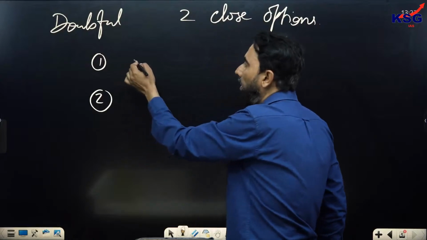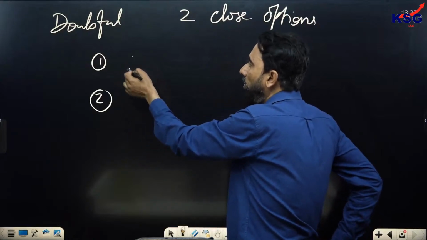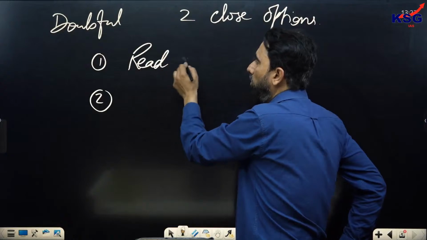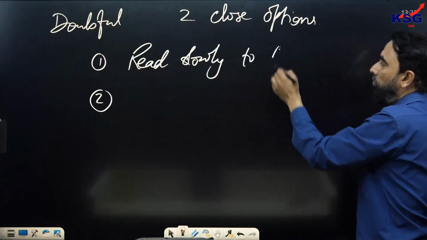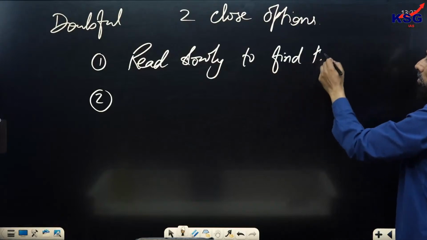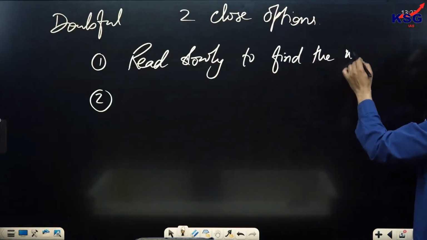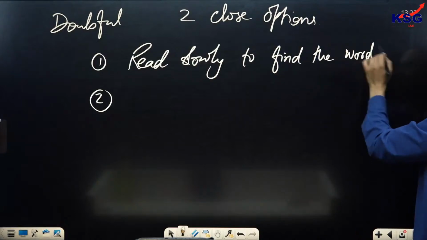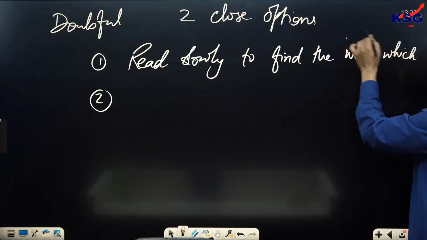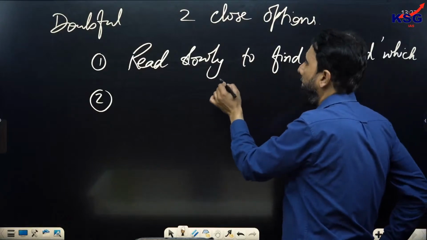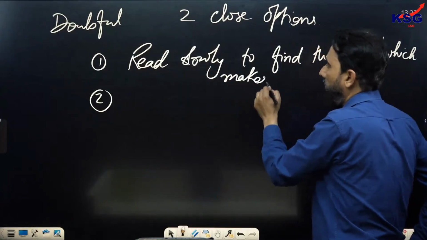Number one, read slowly to find out the word or expression or the phrase which makes the difference.